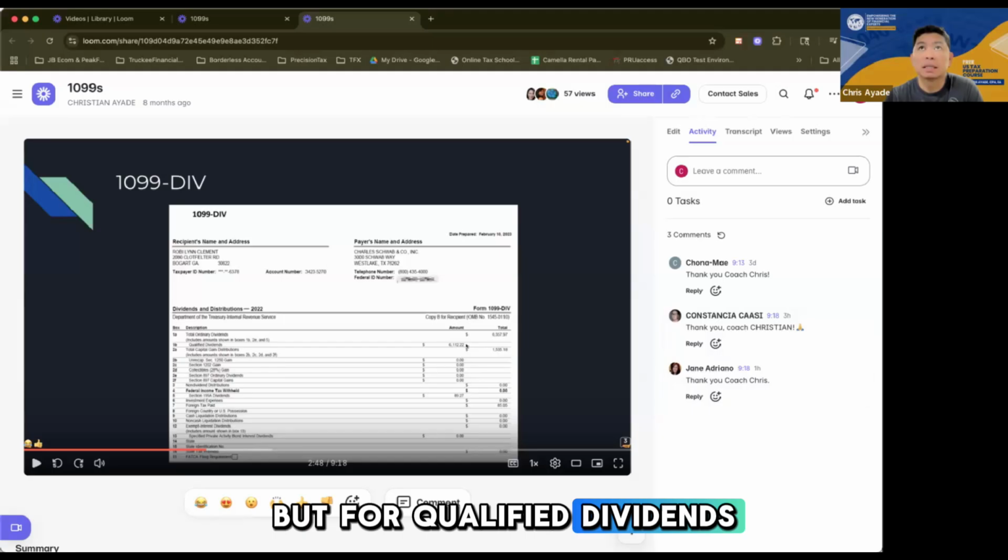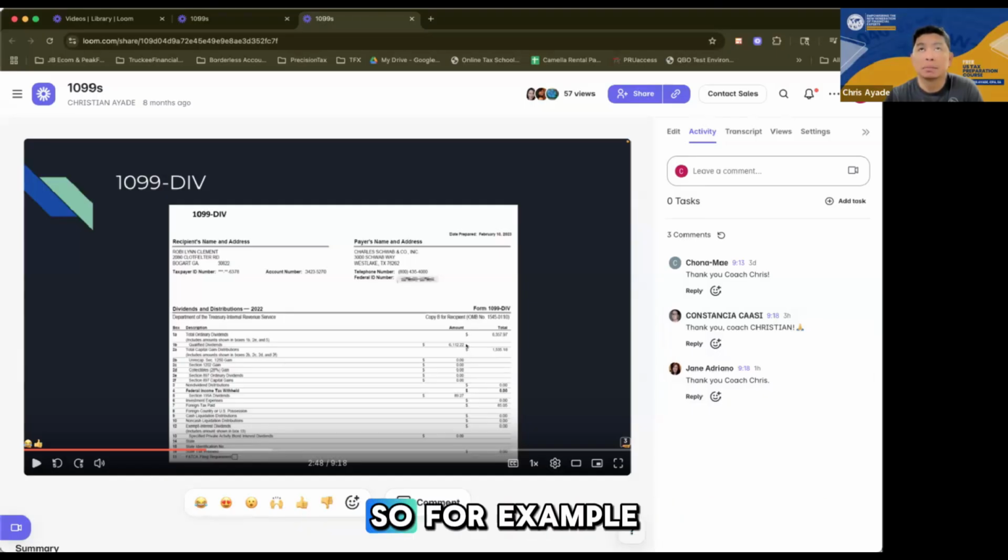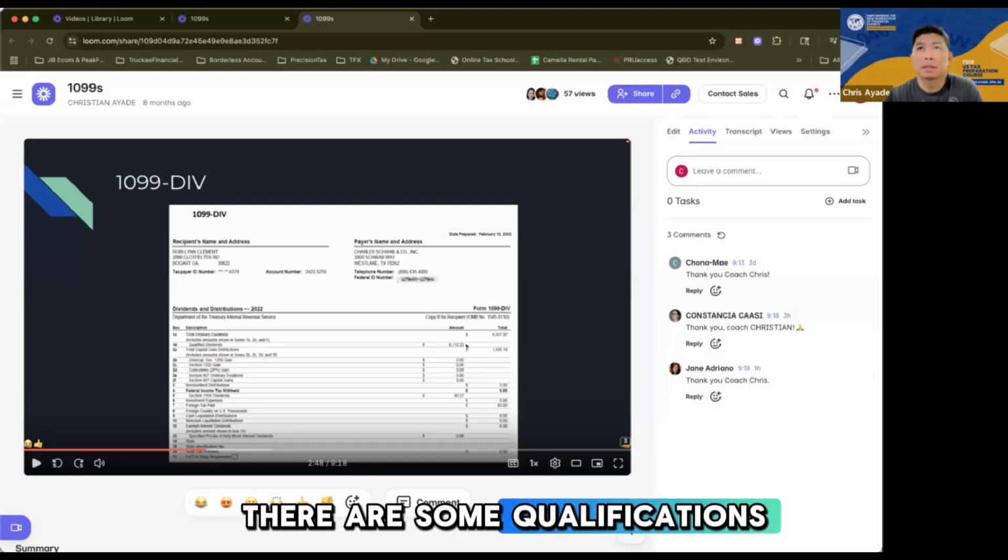But qualified dividends are subject to a lower tax rate, and not all dividends are qualified dividends. For a dividend to be qualified, it must be paid by a U.S. corporation, or if it's a foreign corporation, there are some qualifications.